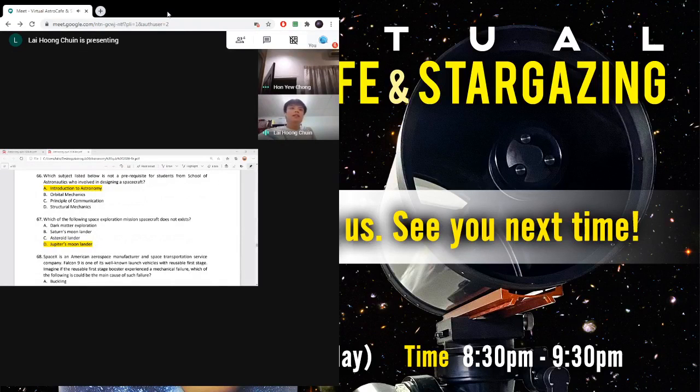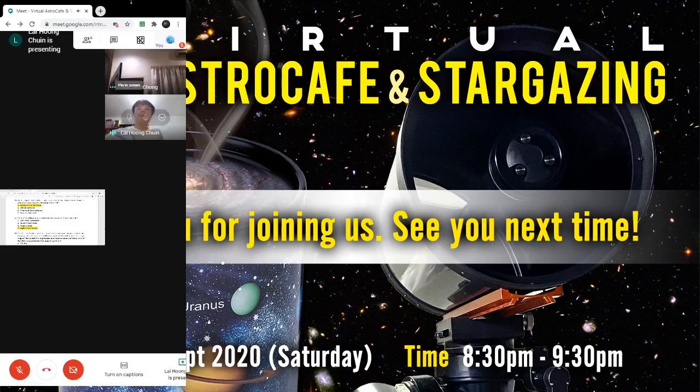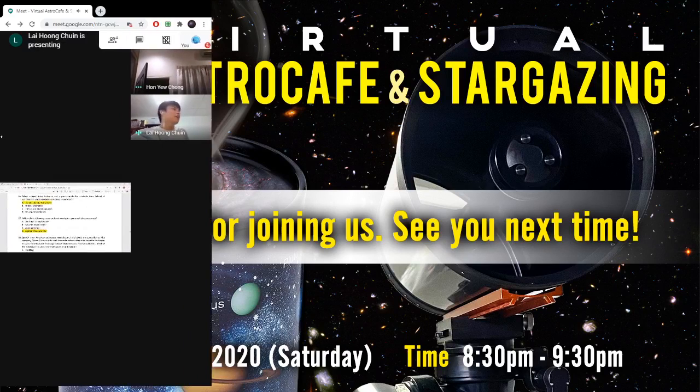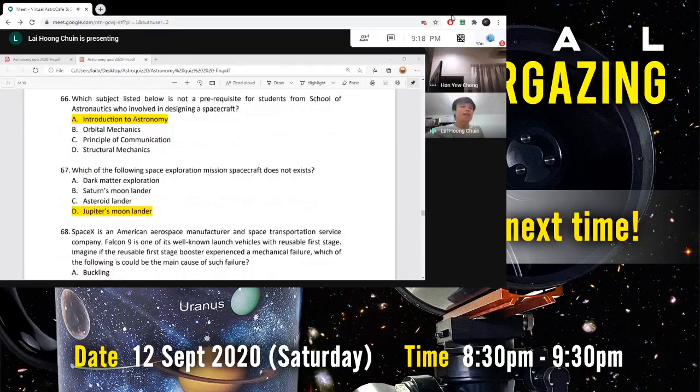They sent a satellite named the Wukong satellite, using the legendary tales from ancient Chinese story, the Monkey King God. So they use the satellite name from that. So it's dark matter exploration.